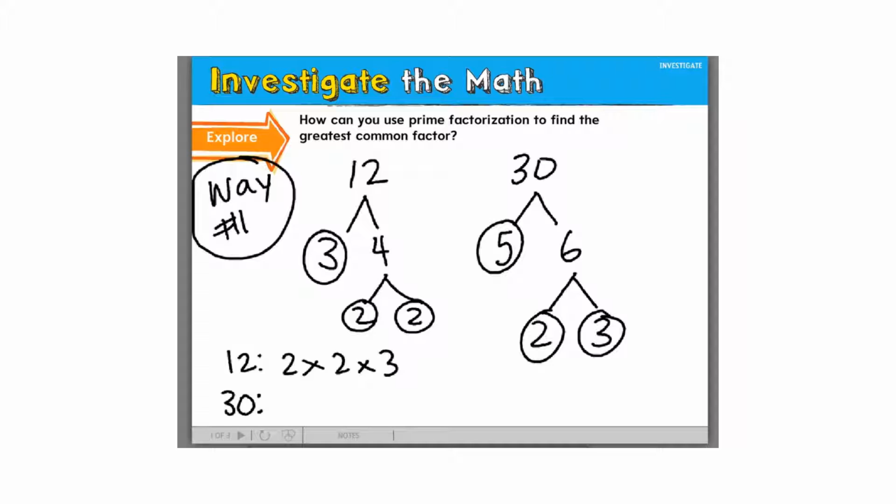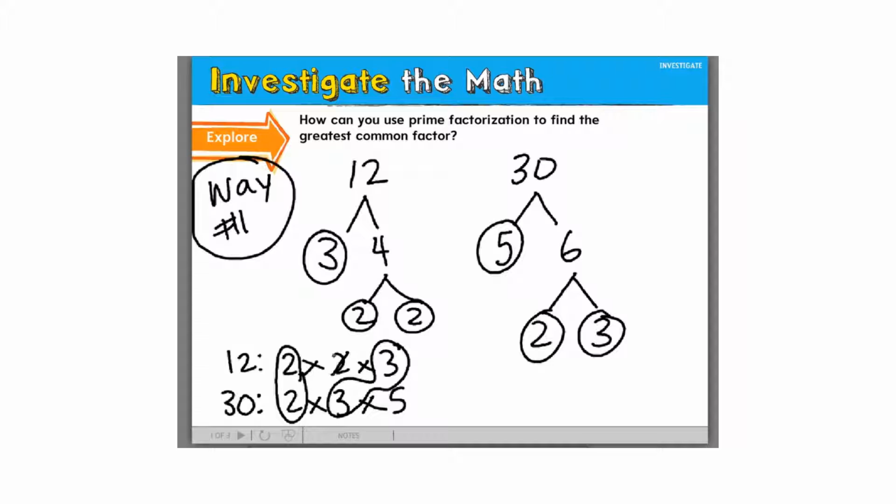So for the number 30, now I'm going to list out my prime factors. Here's one of the reasons why I told you to write the numbers from least to greatest. That way when you go to match up numbers, you don't have numbers all over the place, like a 2 at the beginning and a 2 way over at the end. Sometimes people ask, what if they're not right on top of each other? Can they still be pairs? Yes, they can still be pairs. So I have this pair of 2's here. Even though these 2 3's are not right next to each other, you can still circle them. Your circle just looks a little weird like that.